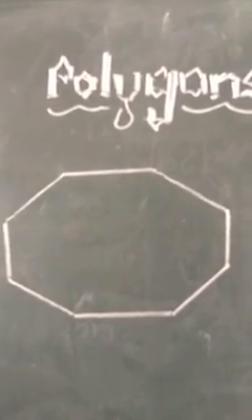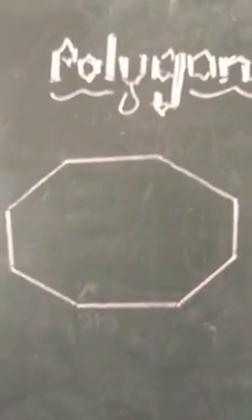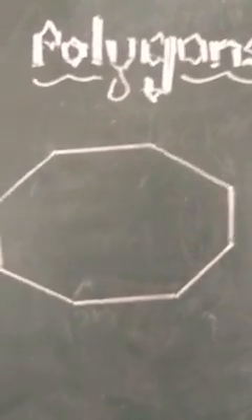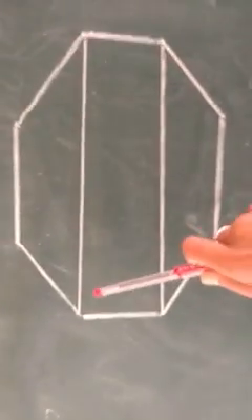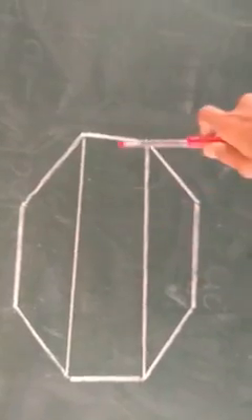See, this is a regular octagon. This is an octagon having how many sides? You can observe 8 sides are there. So what we have to do now? Join 4 vertices of the octagon and form a rectangle. Just like this, by joining two vertices, you can see these two vertices and these two vertices. What figure is formed? A rectangle is formed.